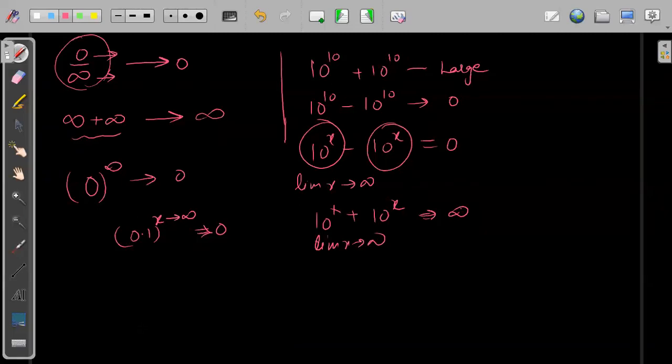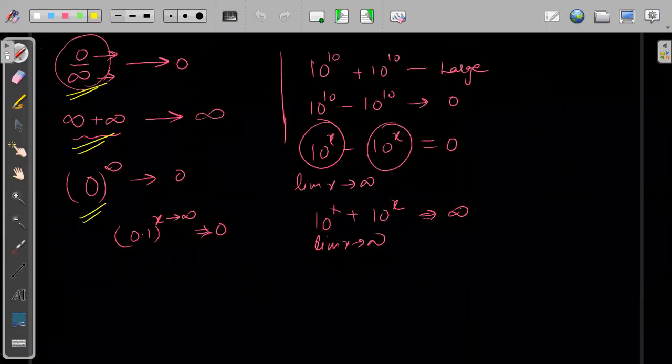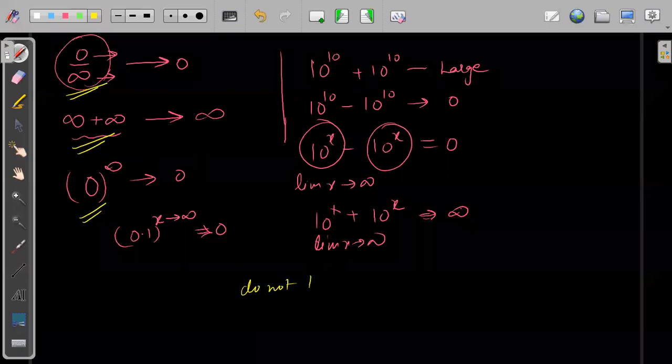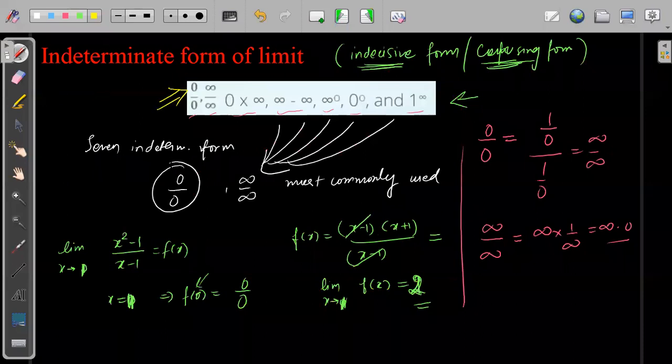Some of these forms you might see in questions, but remember, only these are the indeterminate forms. One thing: do not try to mug up the indeterminate forms. Once we start doing questions, you will understand what the answer will be, and it will be very easy. Limit is a very basic, very easy chapter. We'll do it step by step and take ample time, because limit is the base of all calculus.